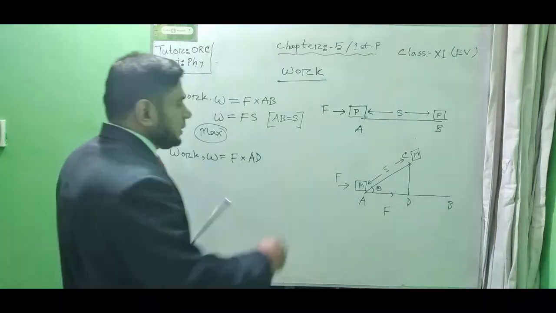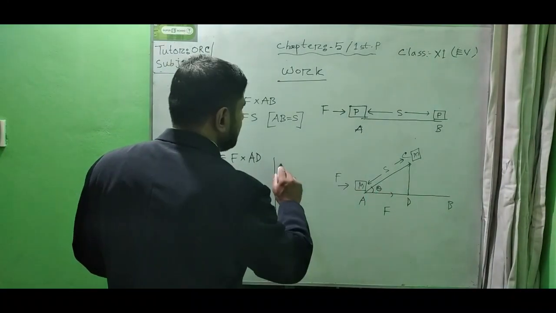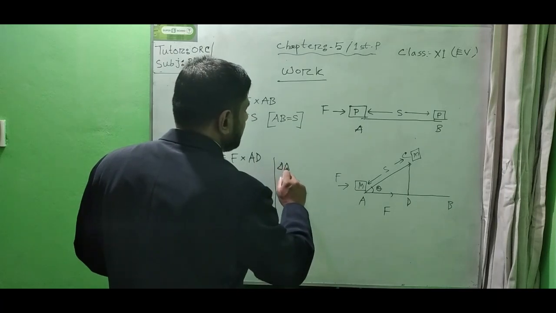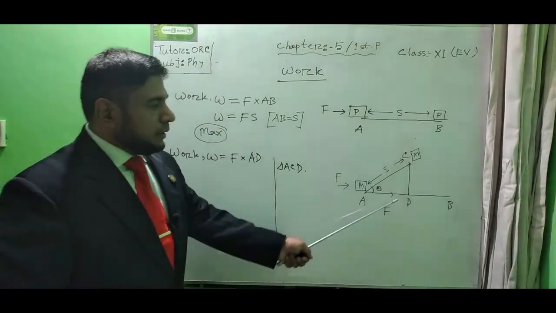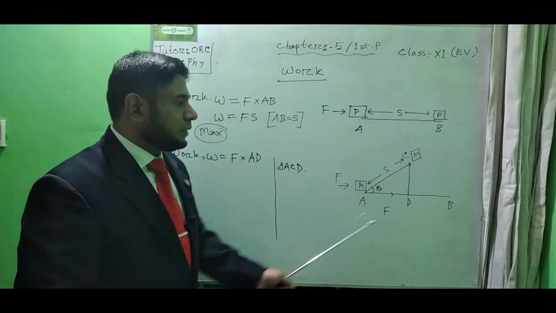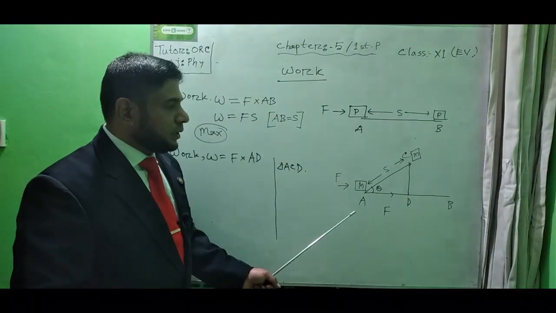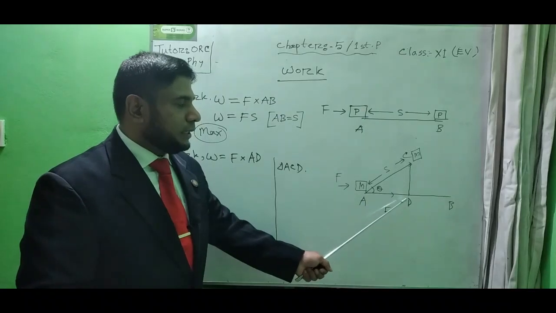We can easily see from the triangle ACD that we can find the value of AD, that means the component of displacement along the force line.